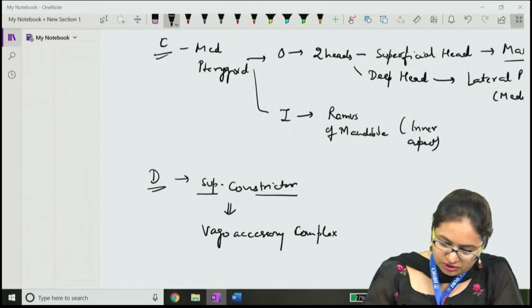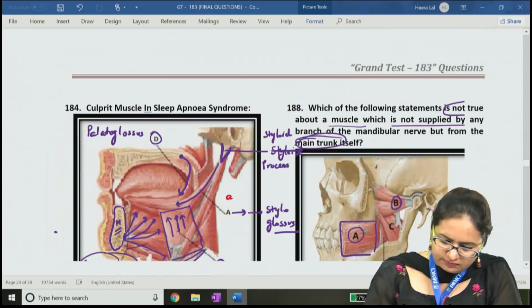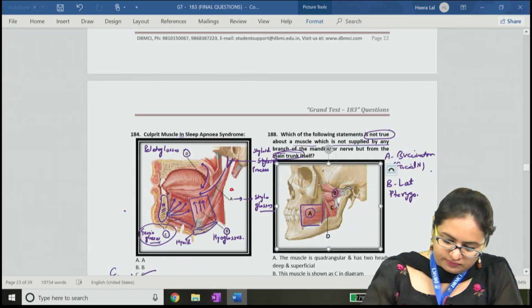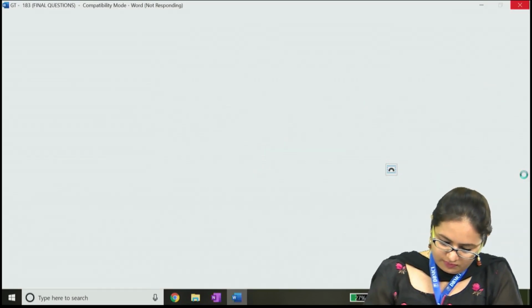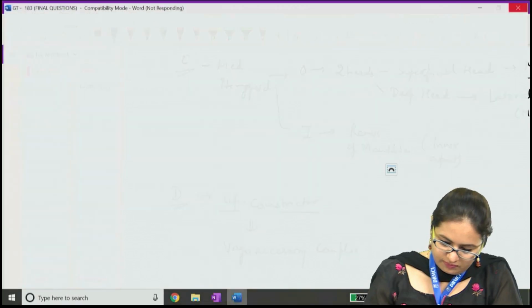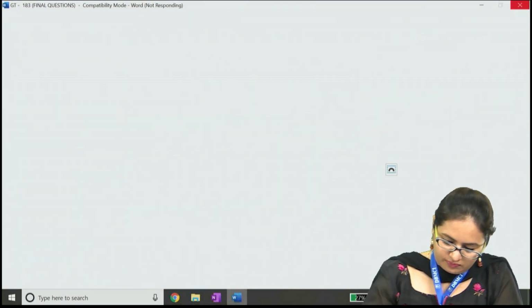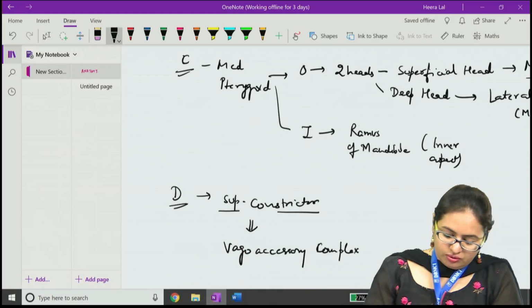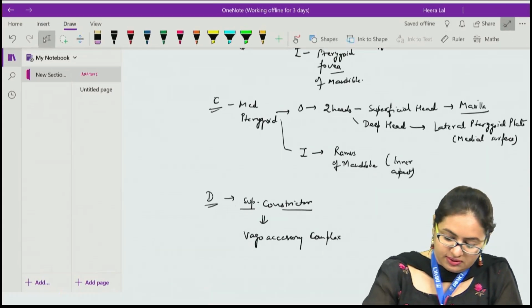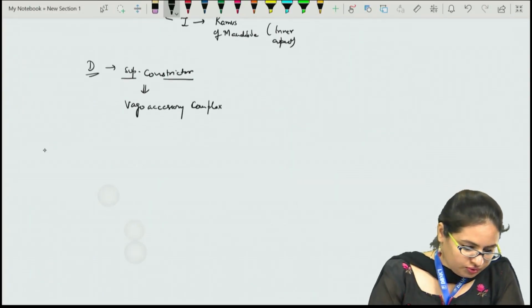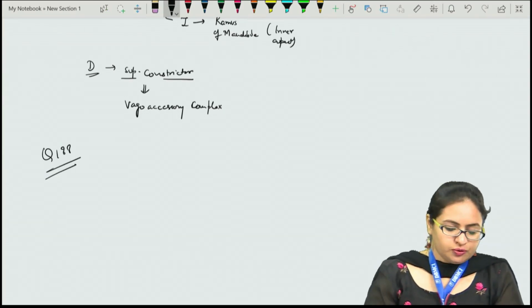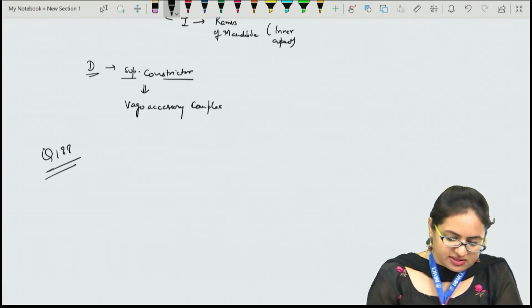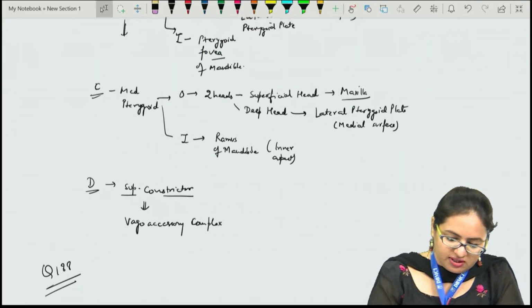Now if we come back to the question, for question number 188, option A says that the muscle is quadrangular and has two heads, the superficial and deep.